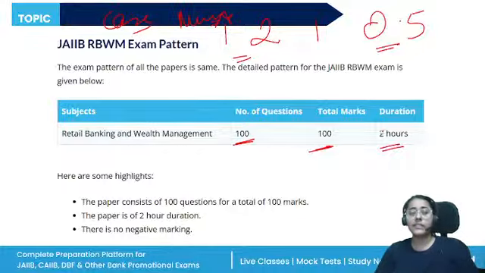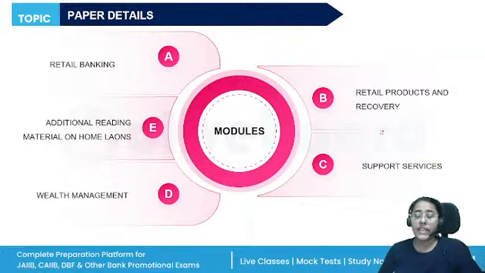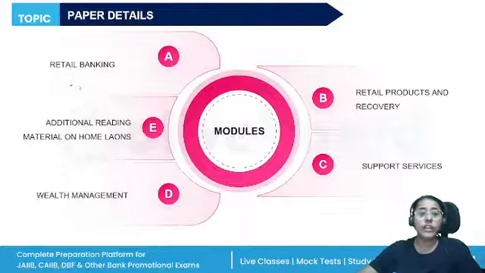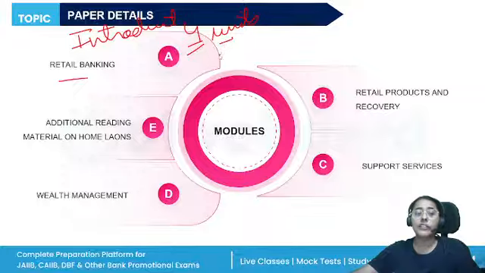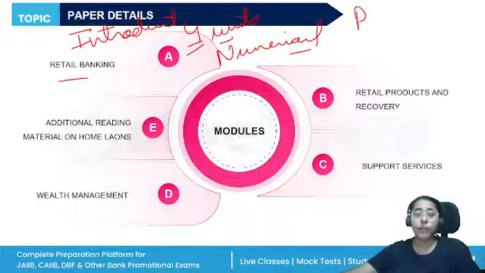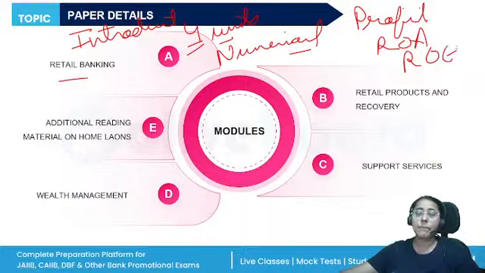Now, if we talk about the syllabus of the RBWM paper, we have 5 modules, not 4 but 5. The first module is retail banking, which is an introduction. There are 4 units here, and this module also contains some numerical part: questions on the different levels of profitability, ROA and ROE. In every exam cycle, a minimum of 4 to 5 numerical questions will come from module A. So module A is important, and all of these numerical questions will be 2 mark questions.